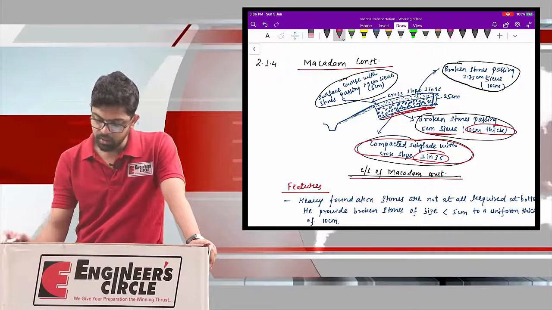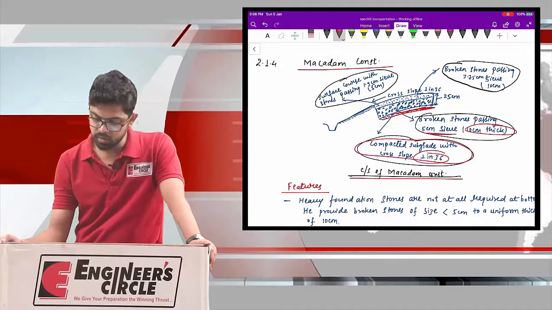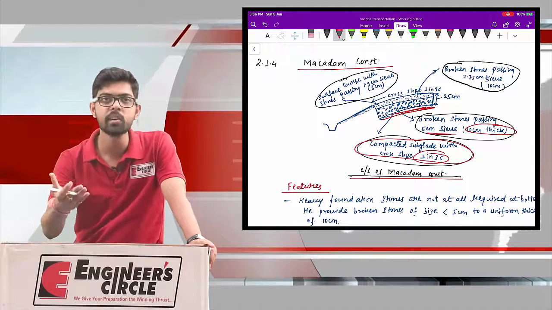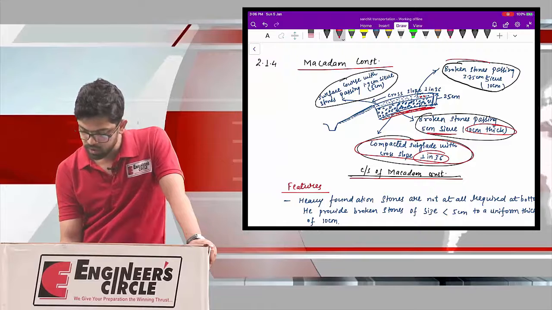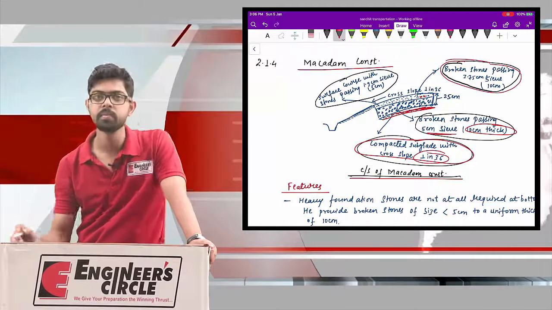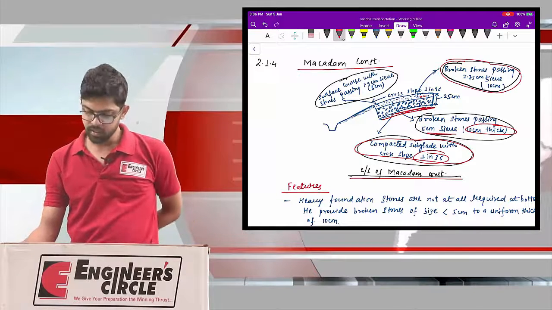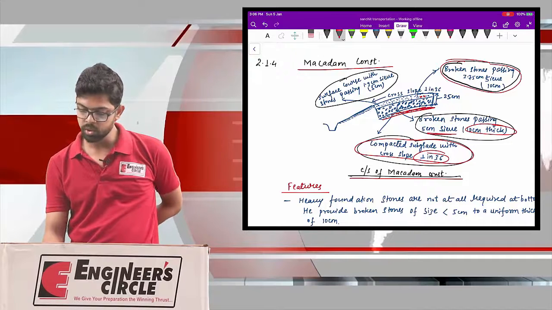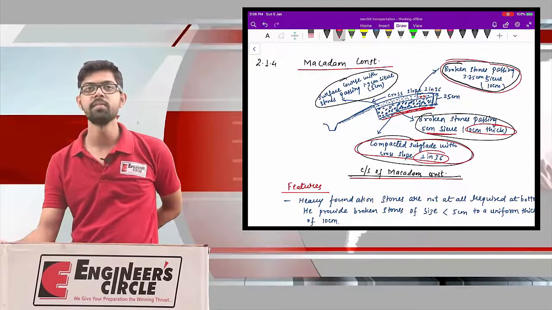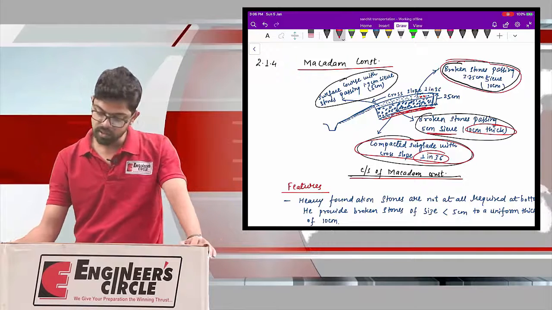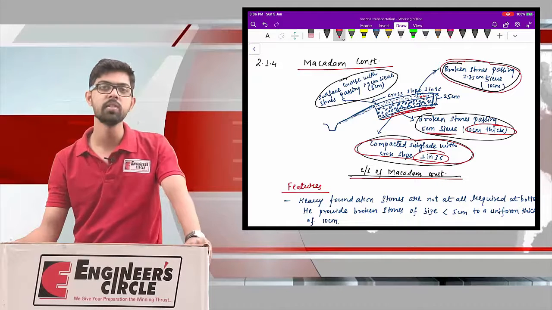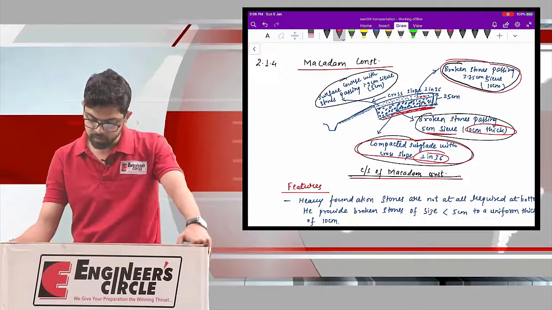Above this broken stone there is another layer of broken stone, of lesser size, passing through a 3.75 cm sieve, and the thickness of this layer is also the same, 10 cm.